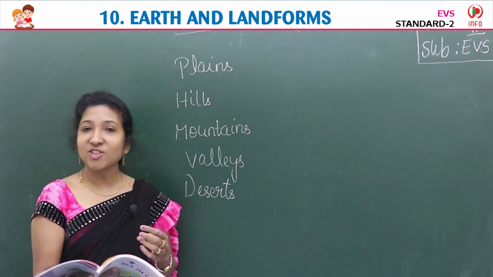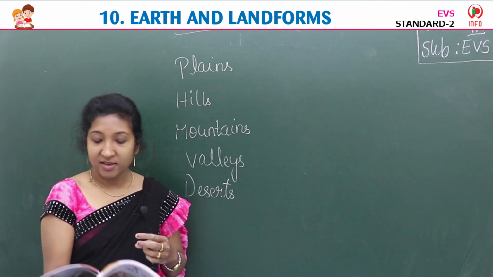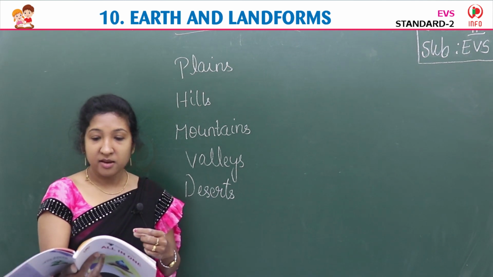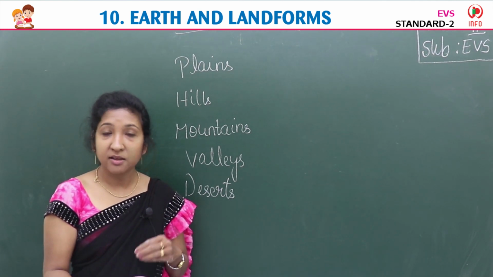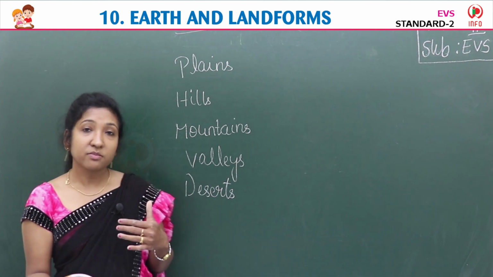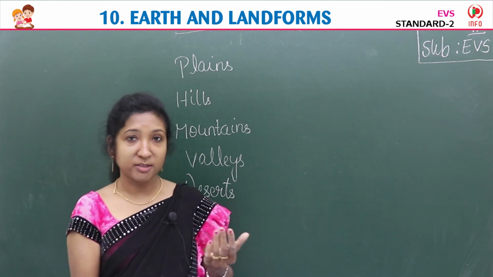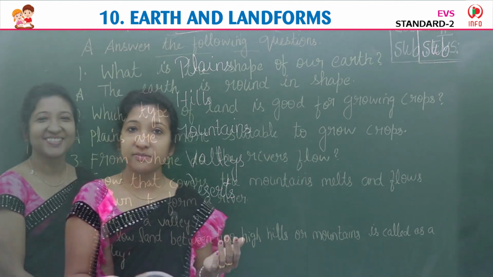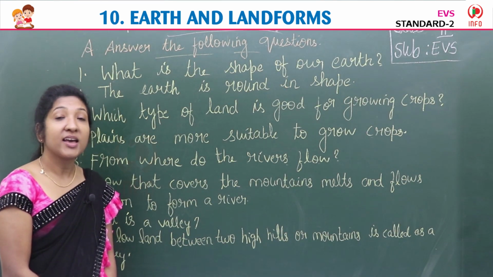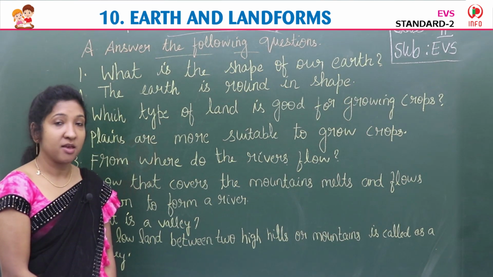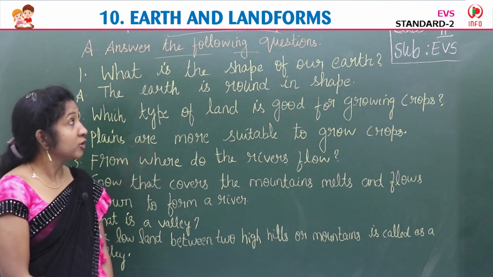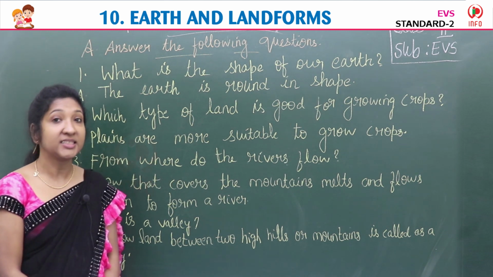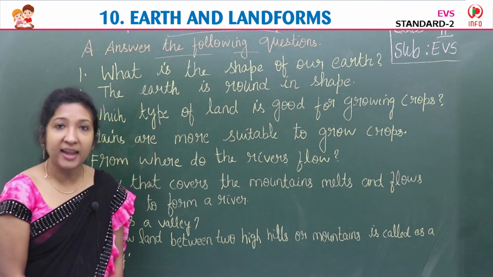Did you like the lesson, children? Yes or no? Yeah, okay. Now our lesson is completed. Now we are going to do the exercise part. Okay, children? Yes, children, so it's our exercise time. So we are going to do the exercise of lesson 10, Earth and Landforms.